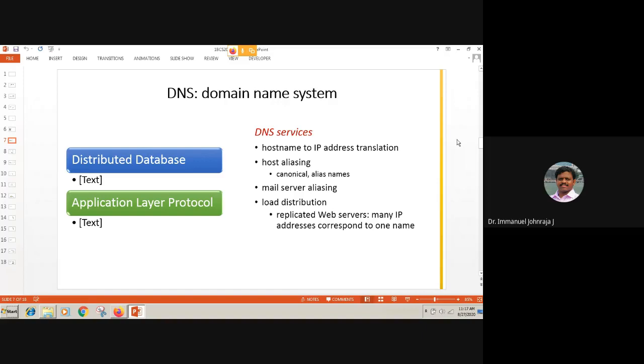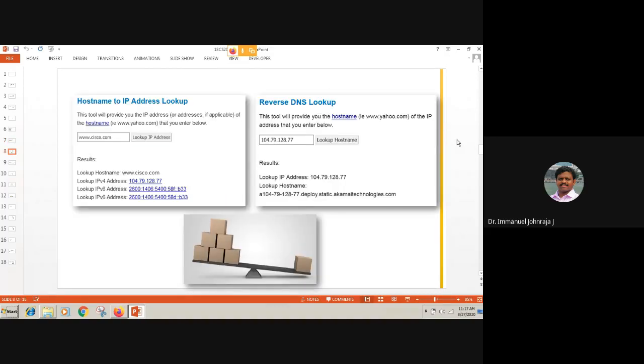Many IP addresses are corresponding to one name. For instance, one URL or one website can have more than one IP address depicting the addresses of different servers of the same system, which may be distributed across the globe. And load distribution is again a crucial benefit which domain name system is exhibiting to us. To know more about that, when I talk about host name to IP address, I visited